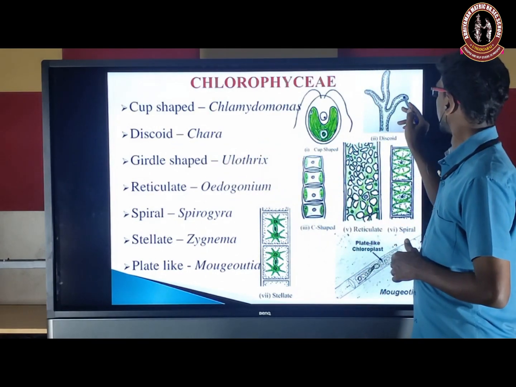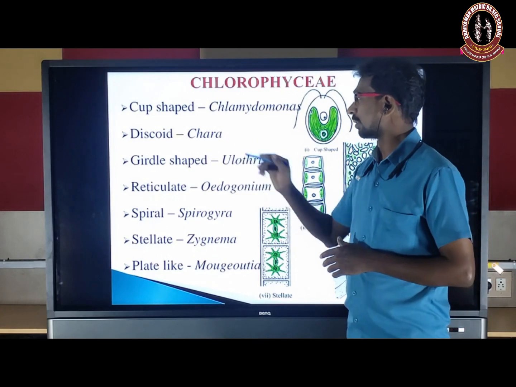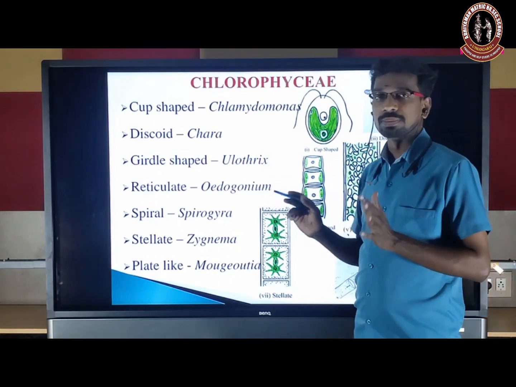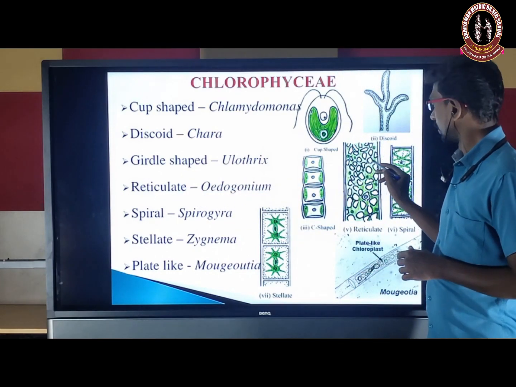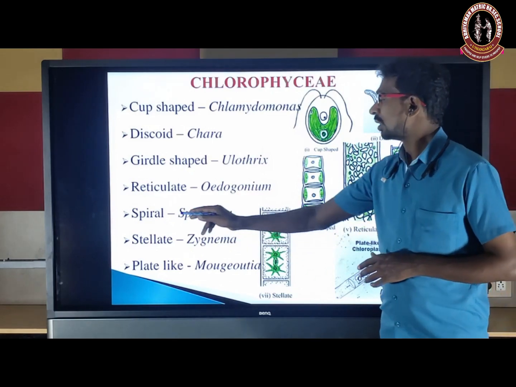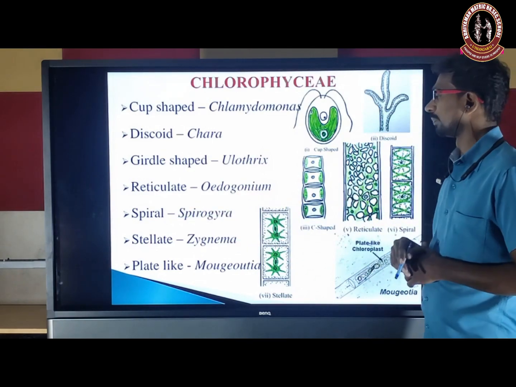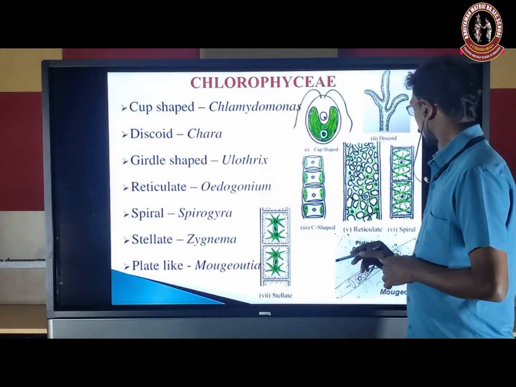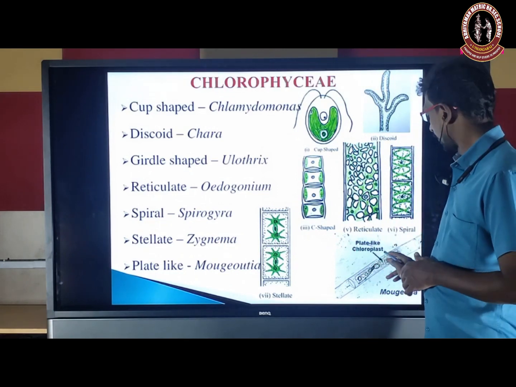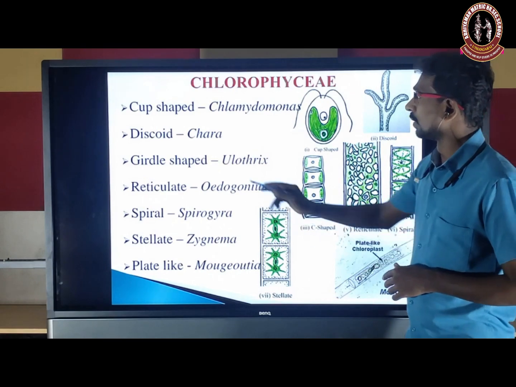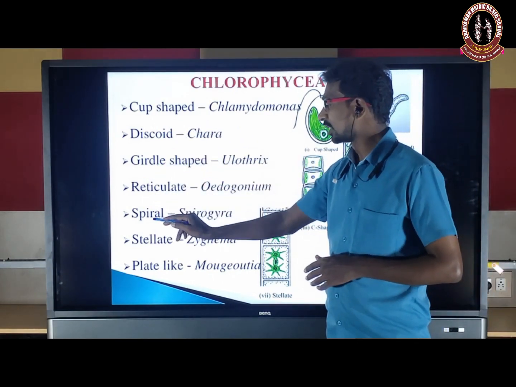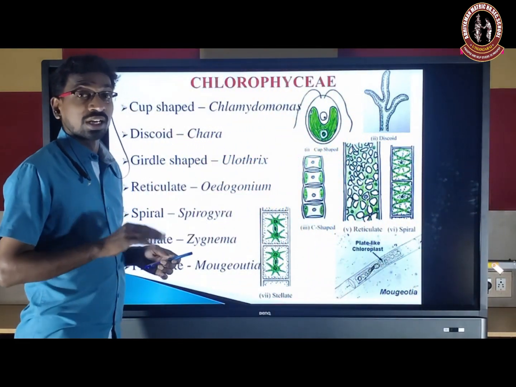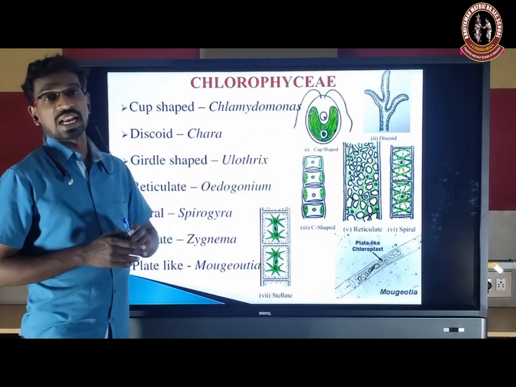Discoid, Chara, a disc-like structure. Girdle-shaped, Ulothrix, a girdle or C-shape. Reticulate, Oedogonium. Spiral, Spirogyra, spiral-shaped. Stellate, star-shaped, Zygnema. And plate-like, Mougeotia, a plate-like chloroplast. So cup-shaped, discoid, girdle-shaped, reticulate, spiral, stellate and plate-like. These are the different types of chloroplast present in the class Chlorophyceae.